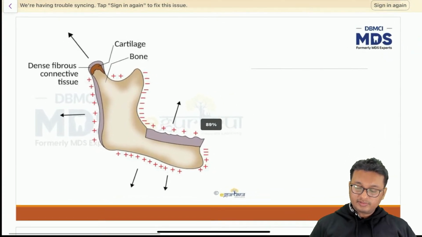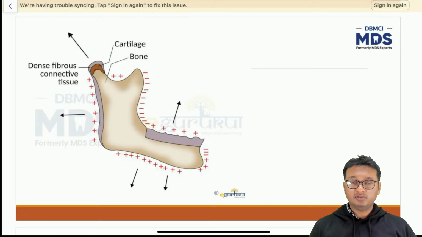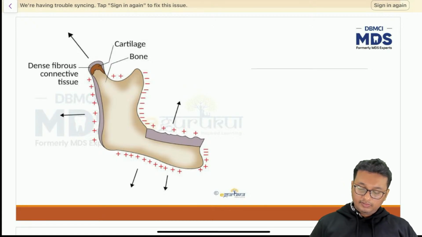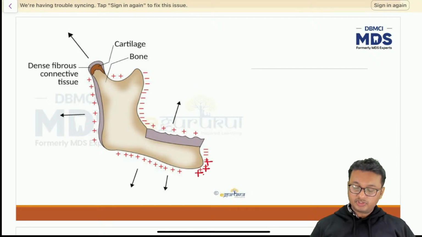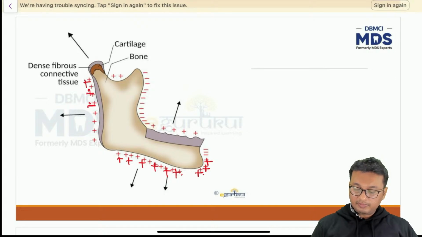Now, this figure shows an overall schematic representation of how the surface remodeling changes occur in the mandible. So we have the chin growing forward, so we have bone deposition. The inferior mandibular plane also grows vertically downwards, so we have significant bone deposition here as well. The posterior surface of the ramus also undergoes significant bone deposition.